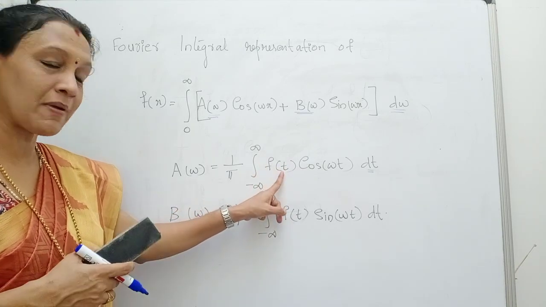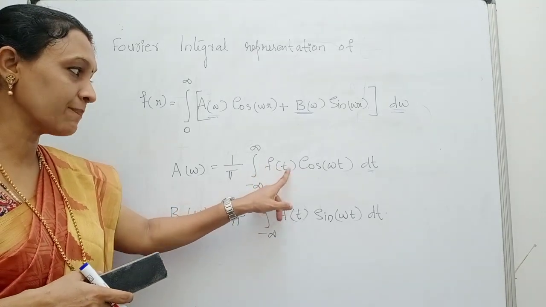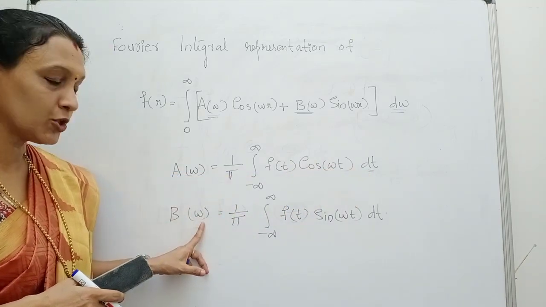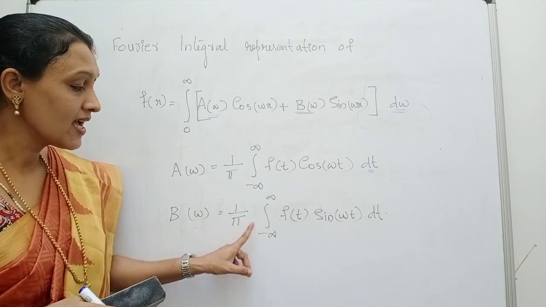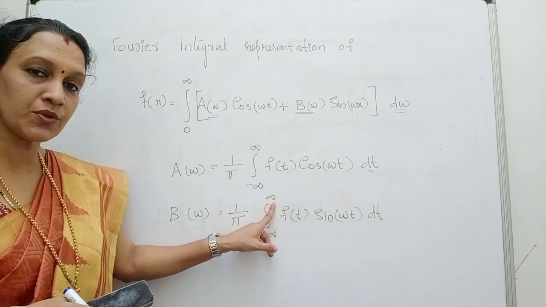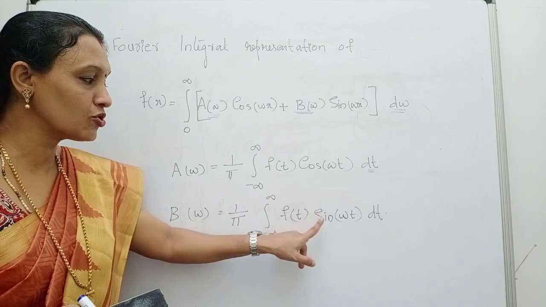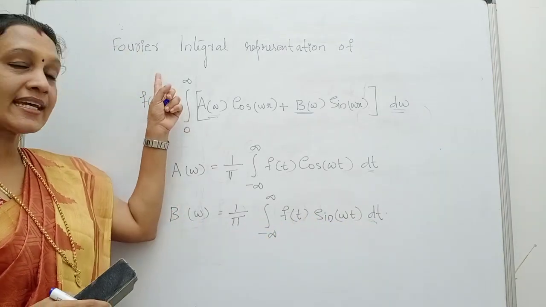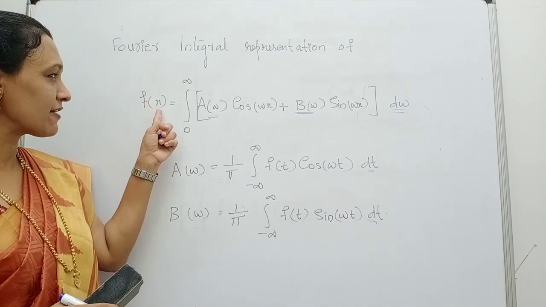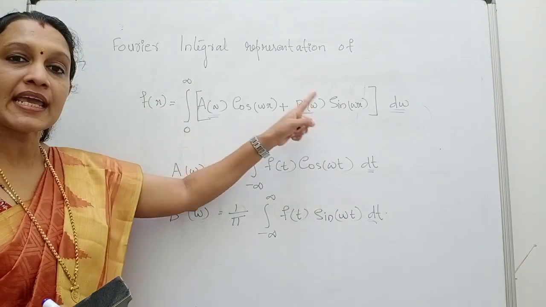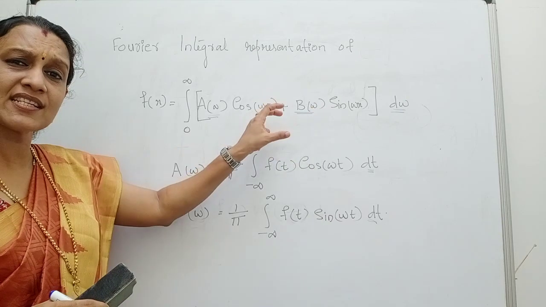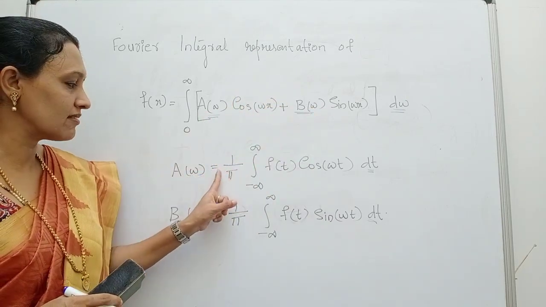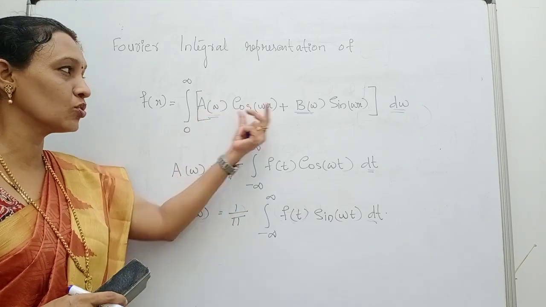So you replace x by t, we will get f of t into cos omega t dt, and b omega is equal to 1 by pi integral from minus infinity to infinity f of t into sin omega t dt. Okay, so Fourier integral representation of a function f of x is this one. In this expression, you just calculate a omega and b omega by using these two definitions and substitute whose values here.